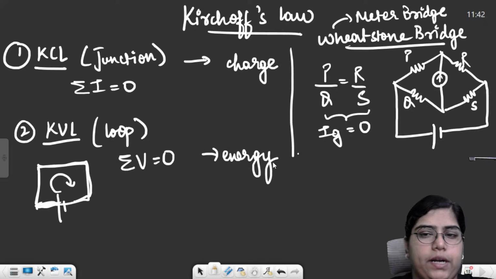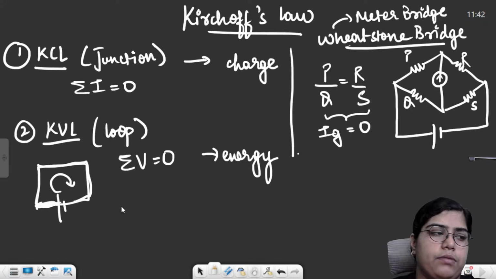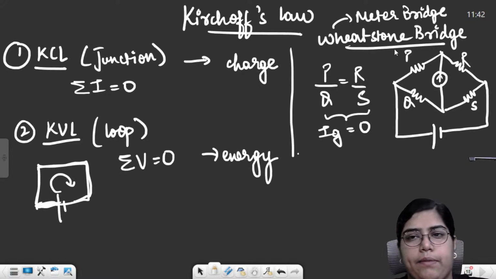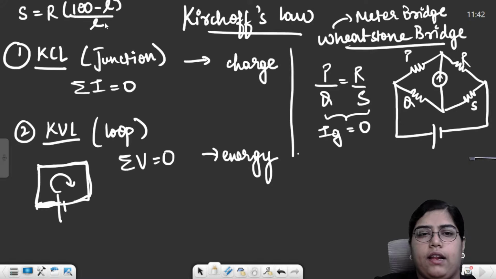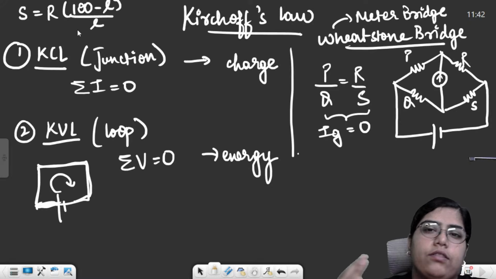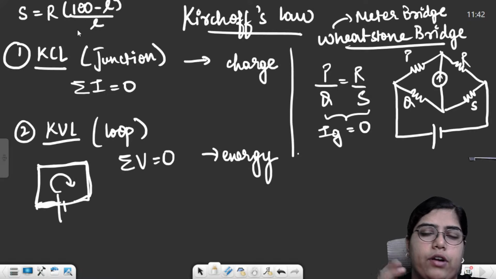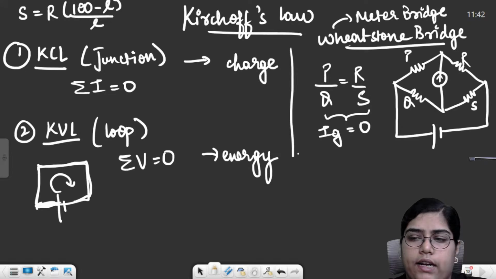For the meter bridge there was only a single formula: your unknown resistance can be calculated from the known resistance multiplied by (100 minus L) upon L. I'll write it over here. Unknown resistance S is equal to known resistance R multiplied by (100 minus L) divided by L. L is the length of the wire up to the point where you find the balance point. So this was the end of current electricity.